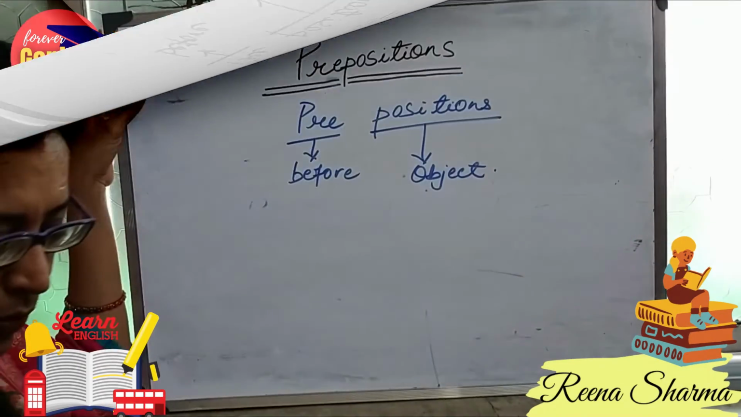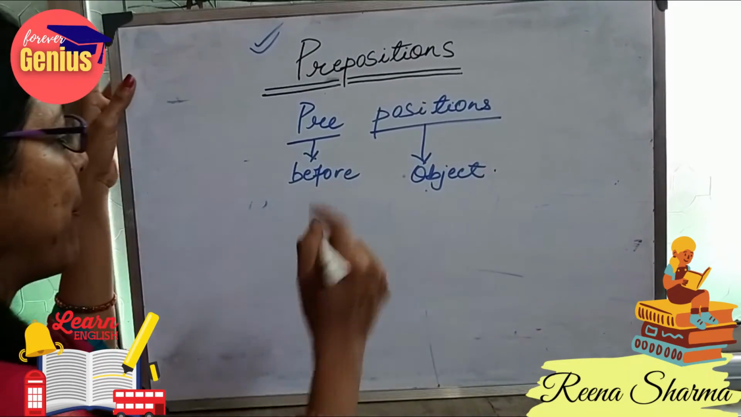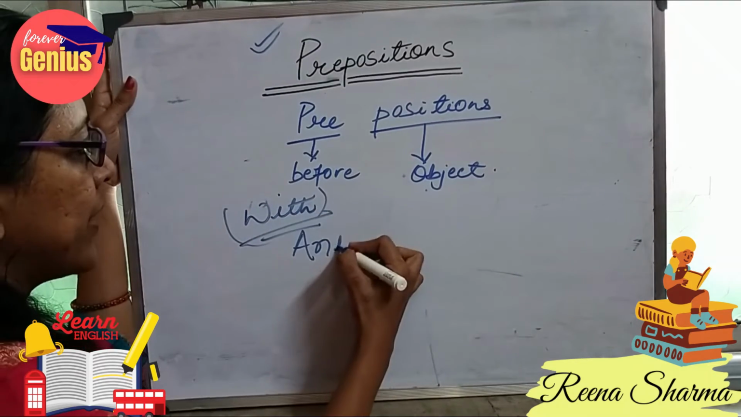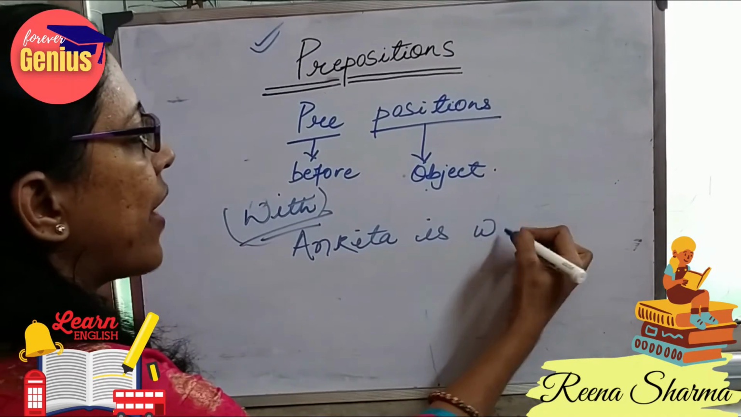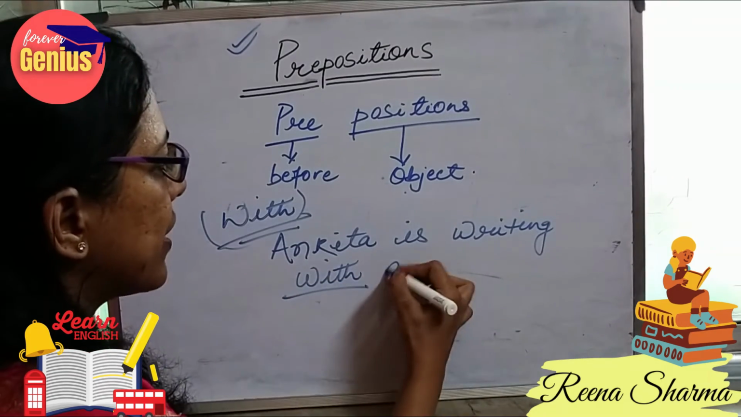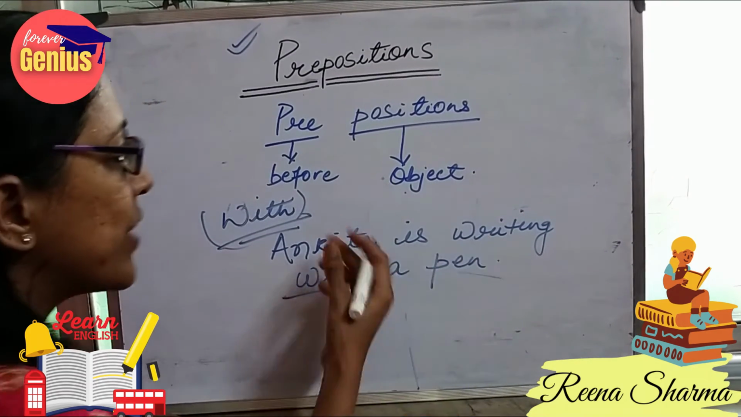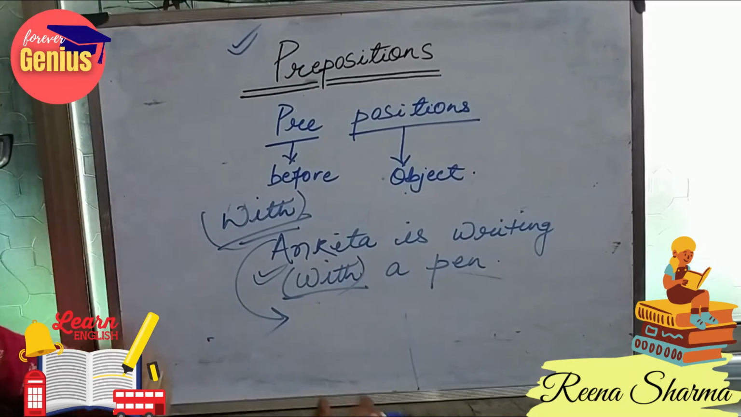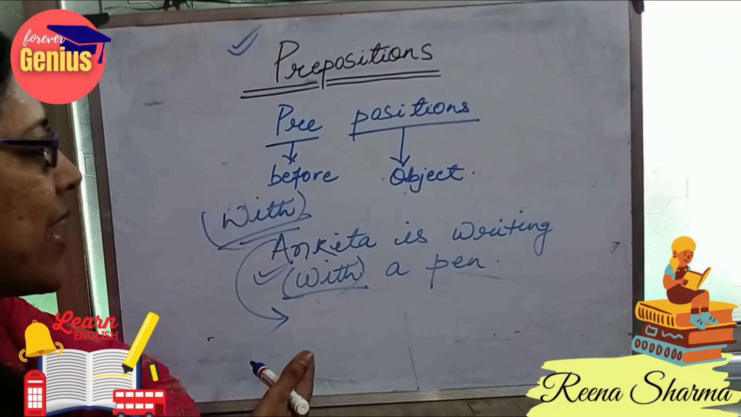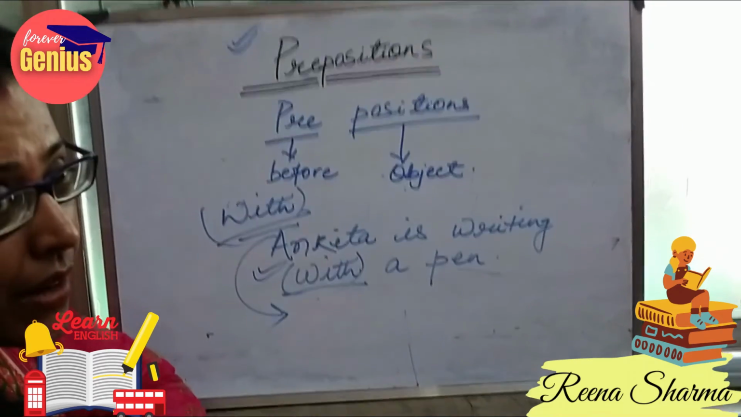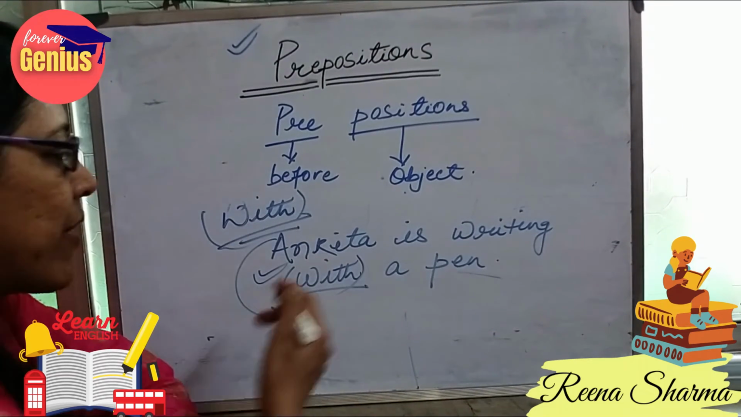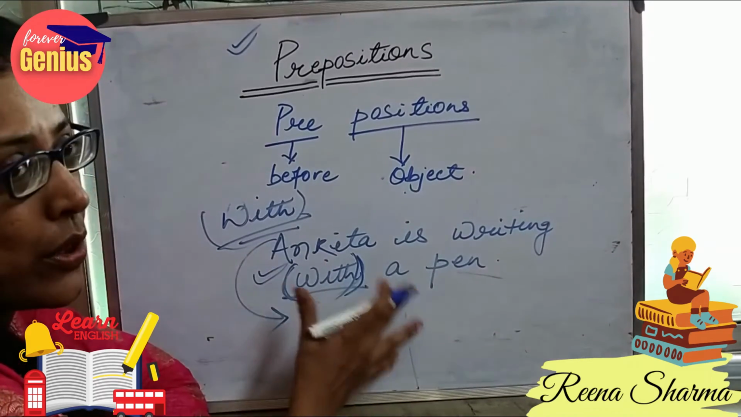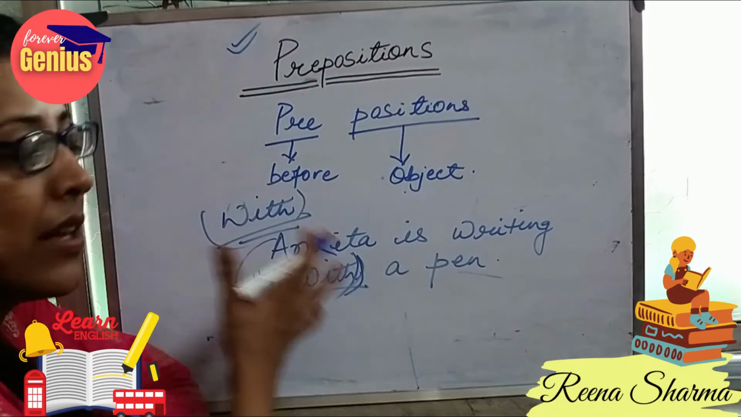Now let's discuss one more topic in prepositions, that is with. When do we use with? When Ankita is writing with a pen, she is using it and writing with a pen. In these cases we use the word with. If I say Ankita is playing with her friends, then also we can use the word with, meaning along with them. They are doing the same work together. Then we use the word with.